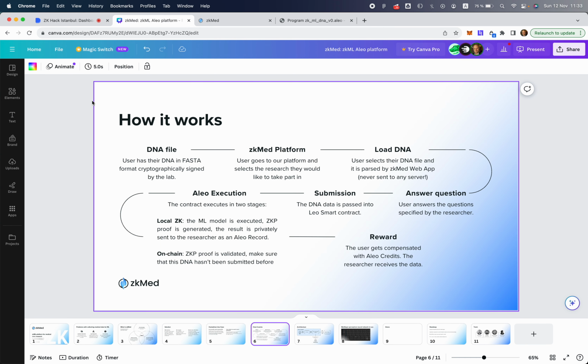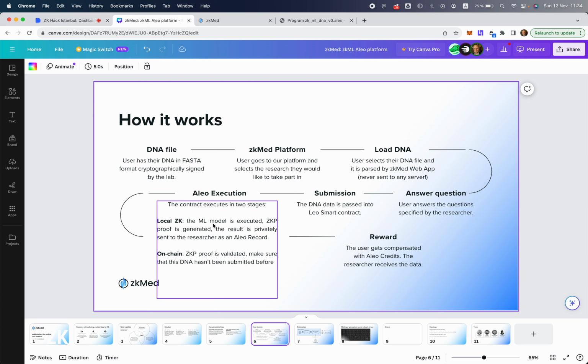How it works: the user goes to our platform and uploads their DNA file obtained from the lab, which is cryptographically signed, so we can validate that this input is real. Then the DNA is loaded. It's never uploaded to any server, just to make it clear, it's inside our front end. Then the user answers some questions regarding their health state. And then the data is submitted, passed into the Aleo smart contract.